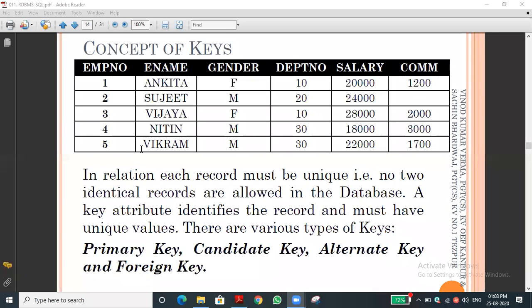Sir, primary key is the user's choice? Yes, we only define which is our primary key, but it should be unique. That's what I'm saying, we cannot select name as a primary key. For example, in the given table, Ankita, Sujit, Vijaya, Nitin, Vikram, we could set the name as a primary key because all the data is unique in this case. But another Ankita may join, another Sujit may join this company. We cannot predict all those things.